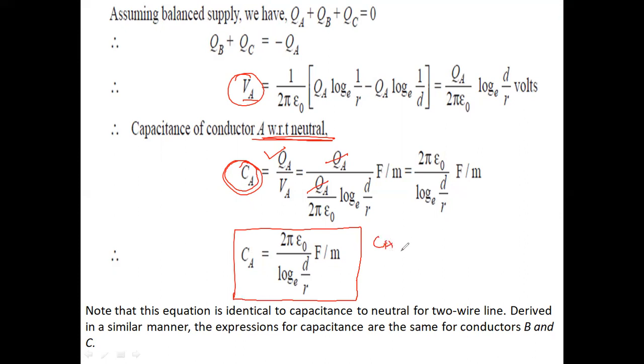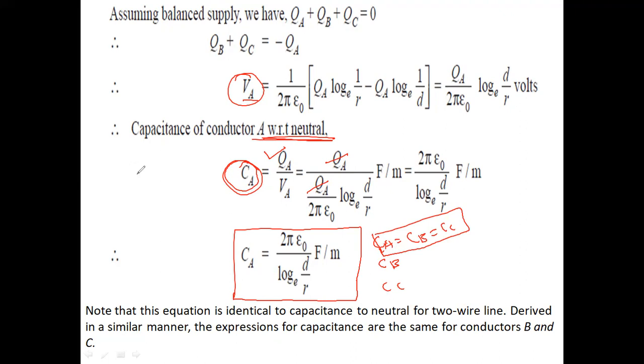But suppose we are interested in calculating the capacitance of conductor B and conductor C. The answer becomes the same because the spacing between each conductor is the same. That's why Ca is equal to Cb is equal to Cc. Note that the equation is identical to the capacitance to neutral for the two wire line, derived in a similar manner. The expression for the capacitance is the same for conductors B and C because of